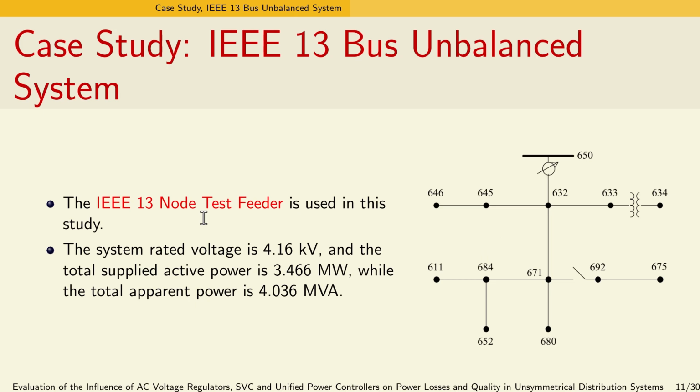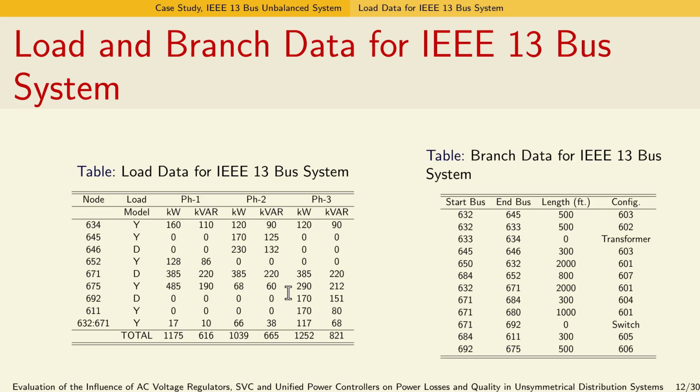Our case study, which is used to implement our devices, is the IEEE 13 bus system with a rated voltage of 4.16 kilovolts, net active power of 3.4 megawatts, and net reactive power of 0.3 megawatts. This is the load and branch data, as also shown in the paper. We can see that we have a variety of load models, with single phase loads, double phase loads, and three phase loads. The branch data shown here is taken from the IEEE sources.